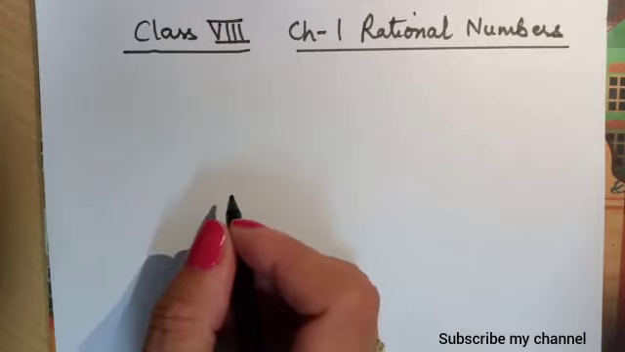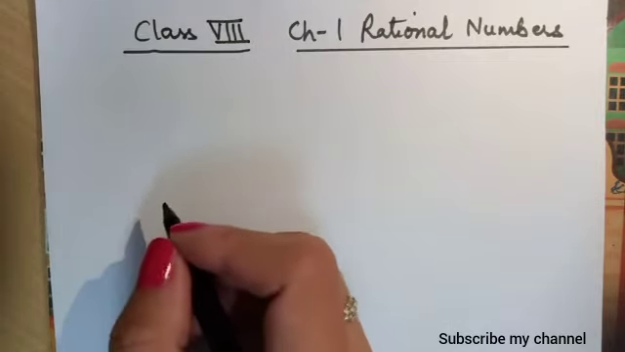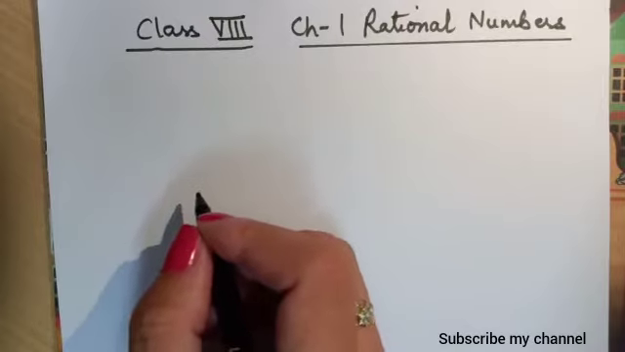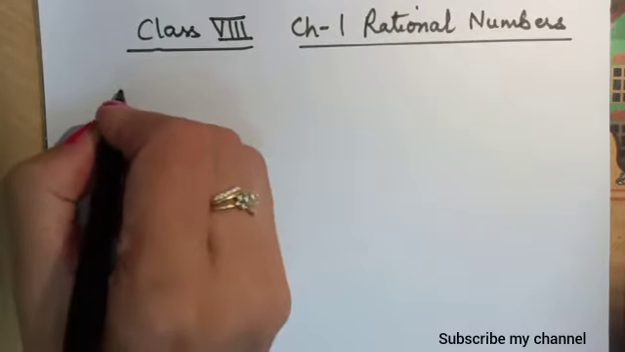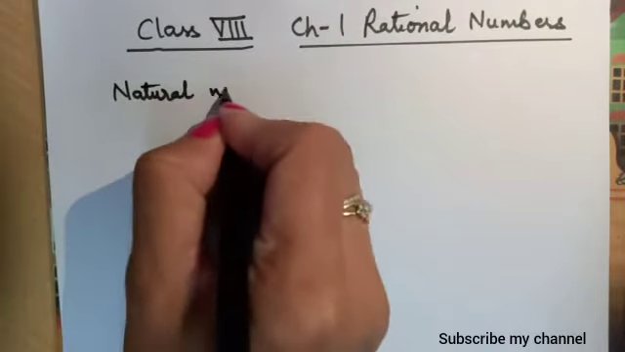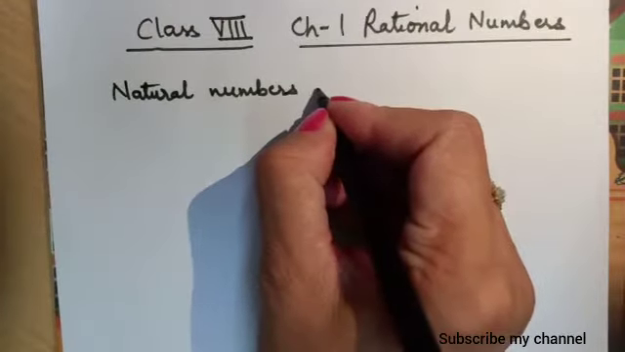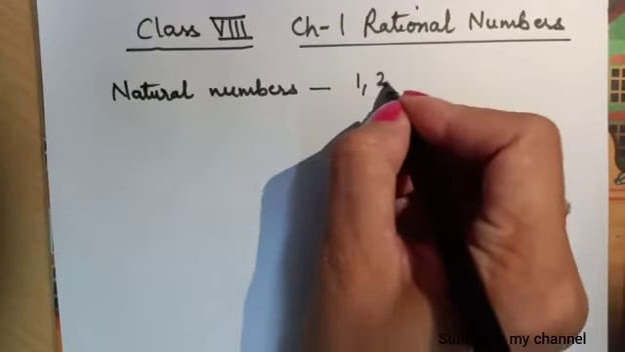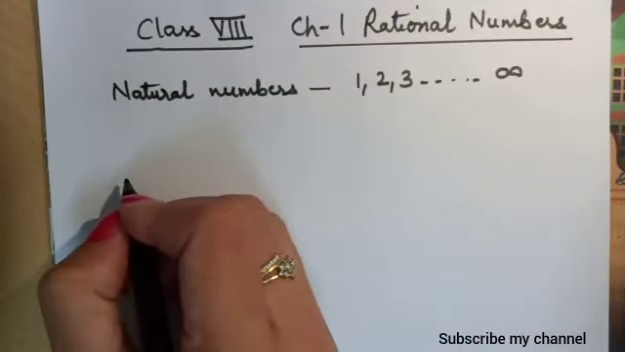I am a maths teacher and I am here to discuss the chapter Rational Numbers of class 8th. Before going to discuss rational numbers, as you all know about the natural numbers. What are natural numbers? Natural numbers are the numbers which start from 1, 2, 3 up to infinity.